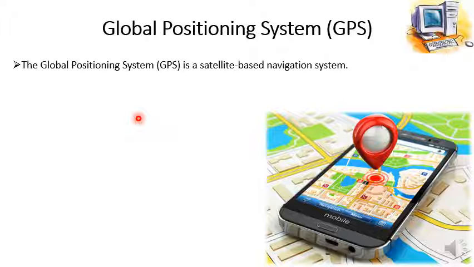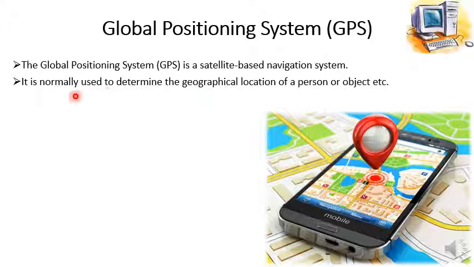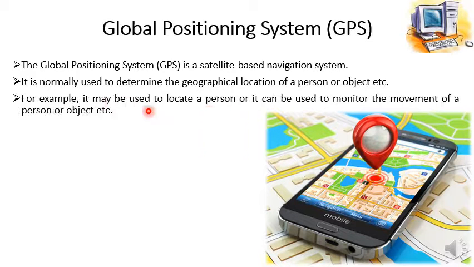Much information can be retrieved by using the GPS because it's a navigation system. It is normally used to determine the geographical location of a person or object. For example, it may be used to locate a person, or it can be used to monitor the movement of a person or object.